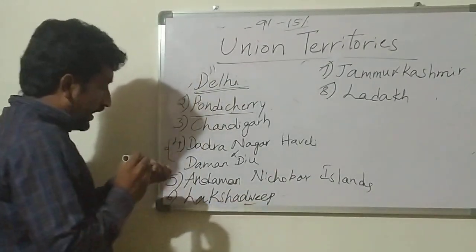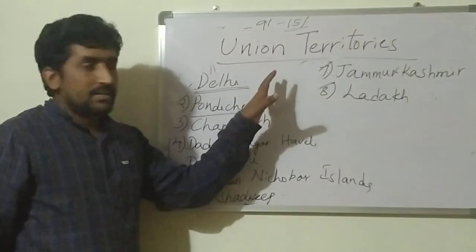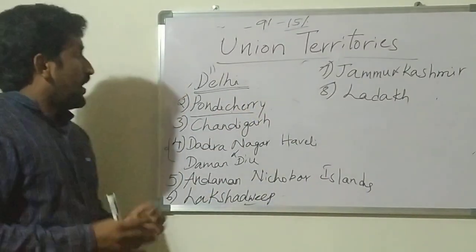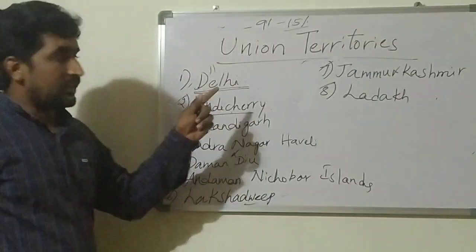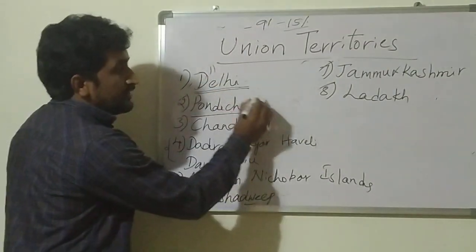Okay, so remember, if you observe the states, all states have a chief minister and a governor. But here, after general elections, the governor will not appoint the chief minister.